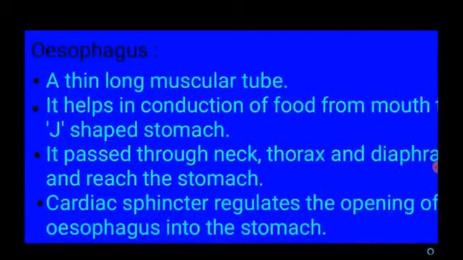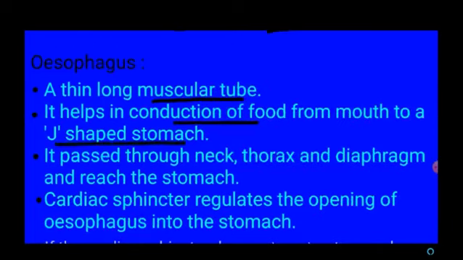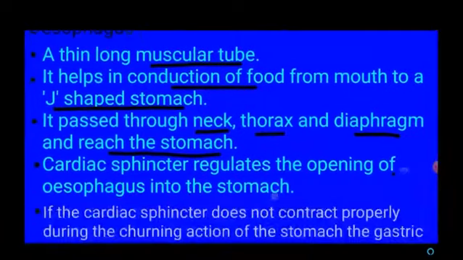The next part of the alimentary canal is esophagus. Esophagus is a thin, long, muscular tube, and it helps in conduction of food from the mouth to the J-shaped stomach. This esophagus passes through the neck, thorax, diaphragm, and reaches the stomach. The opening of the esophagus into the stomach is regulated by a sphincter called cardiac sphincter.